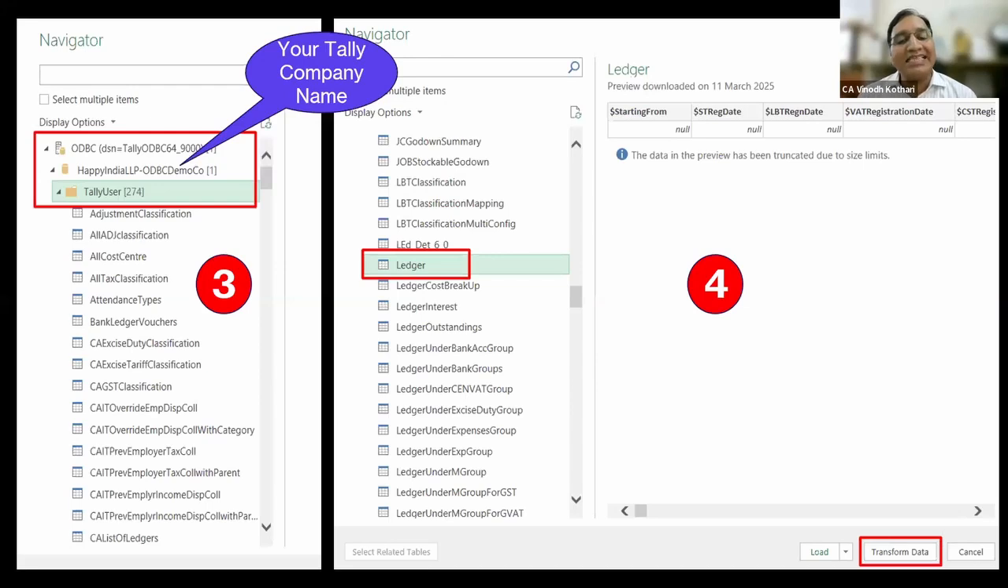What are the details I need for preparing the trial balance? One is the ledger name. Second is the parent grouping. Third is the primary grouping. Fourth is the opening balance. Fifth is the closing balance.